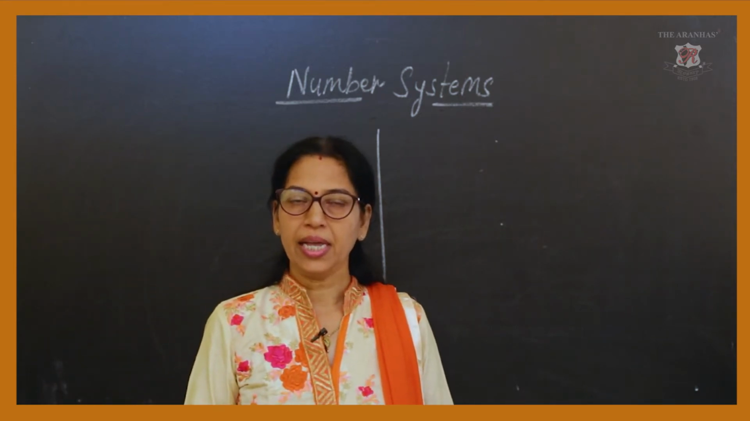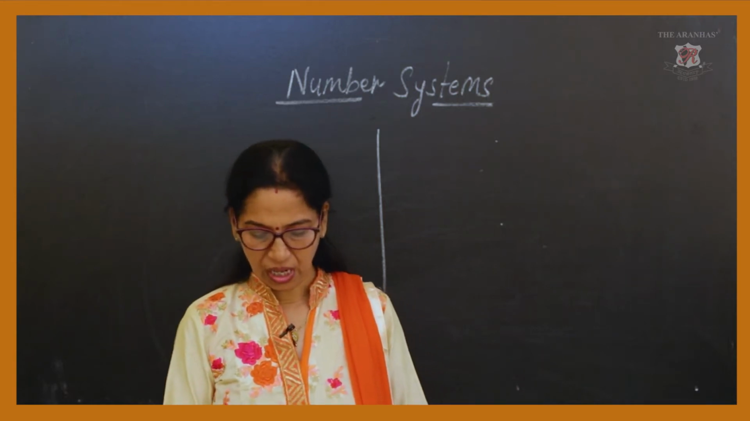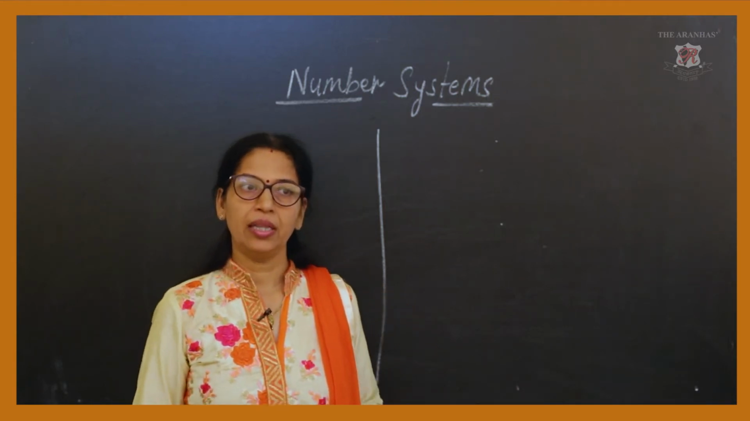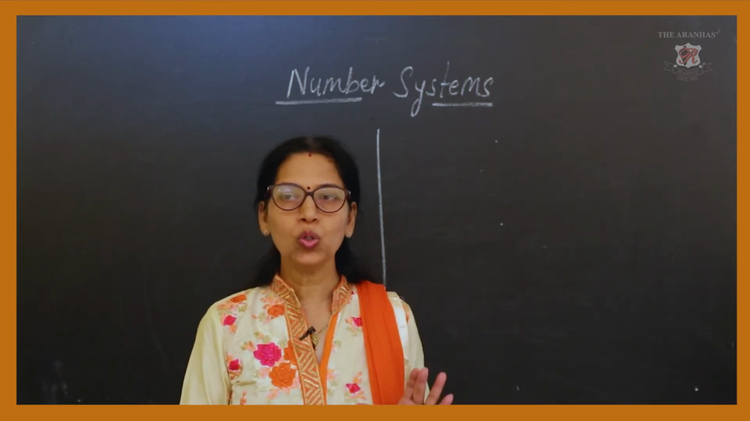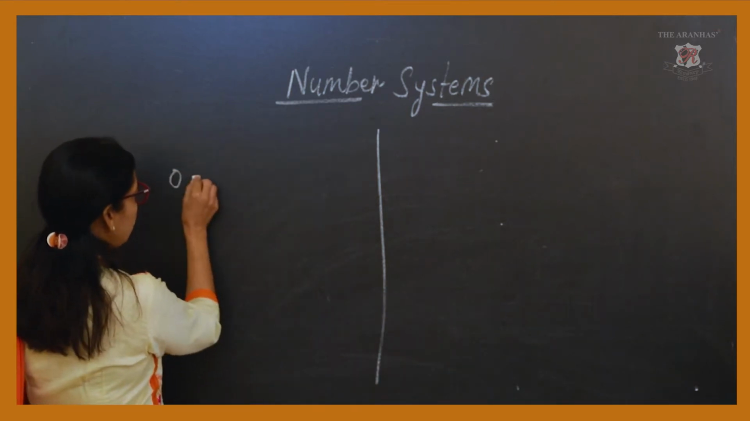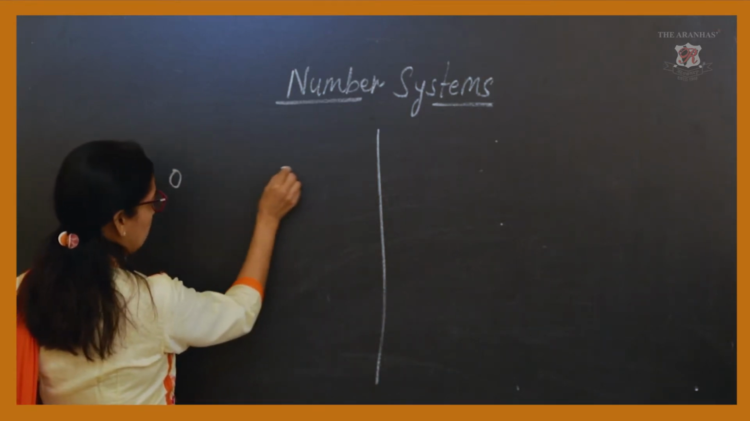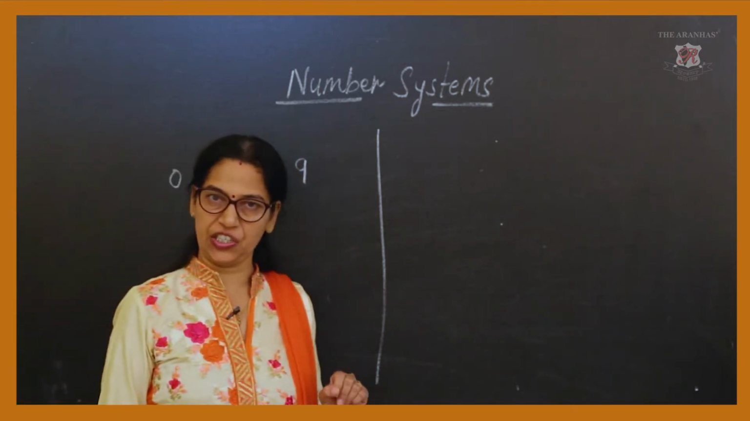Students, in numbers, first we have to see the symbols. Now the symbols from 0 to 9, those are 10. But those 0 to 9 numbers, they are called digits.